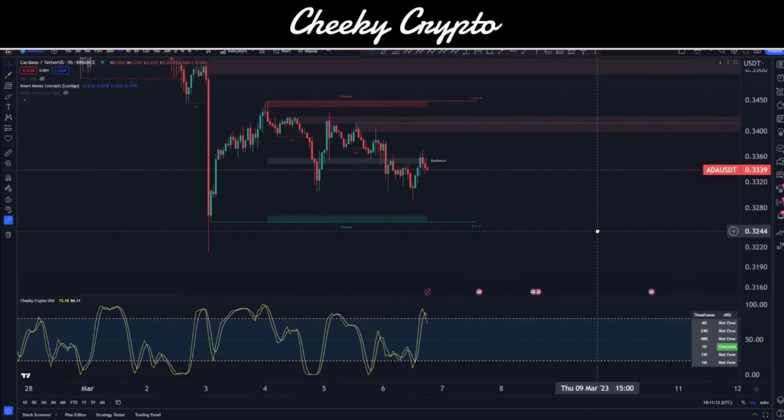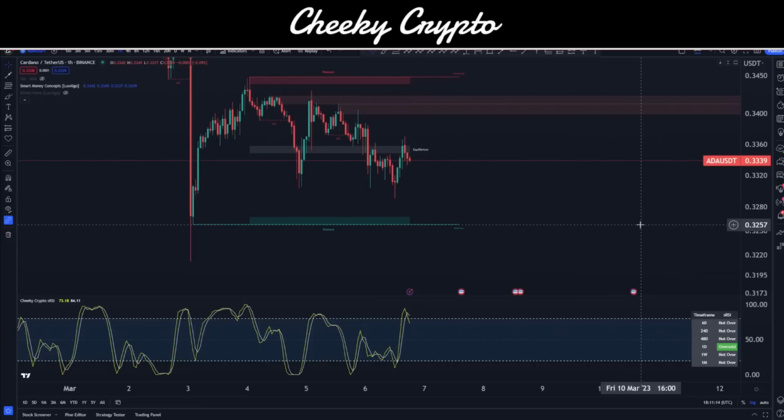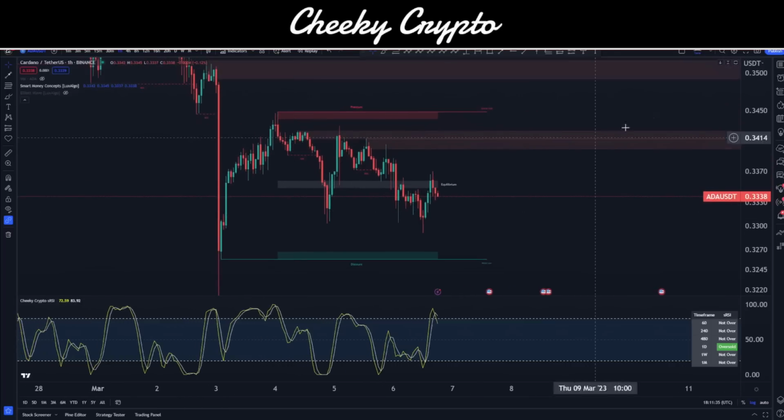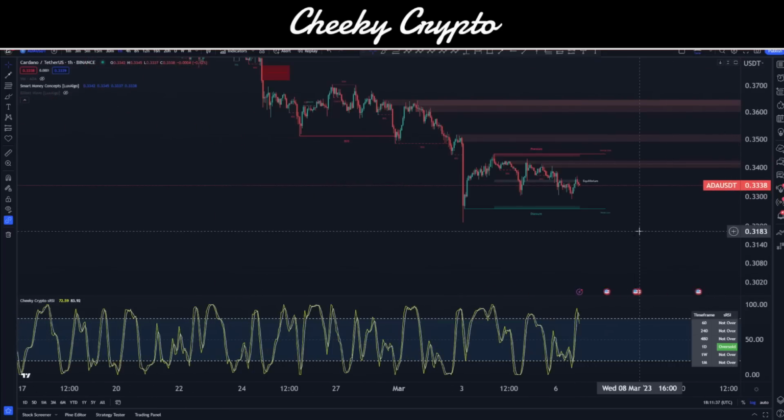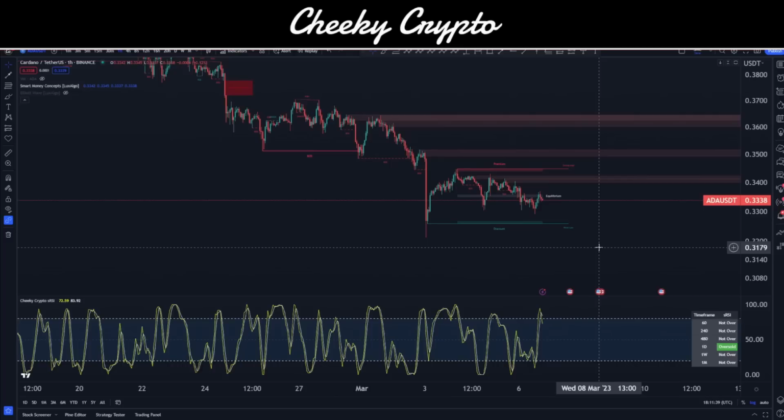But we are bearish because we haven't got any change of character that indicates we are looking to go up. We found ourselves getting rejected from equilibrium. We can also see here we have minor breaks of structure continuing our move to the downside. We have a strong high and a weak low. Basically, smart money concepts is indicating to me that we are more than likely going down into that fifth wave movement. And I think smart money concepts in this particular case is confirming the same data as Elliott wave theory. They're both complementing each other here, understanding that this structure is likely to go down.